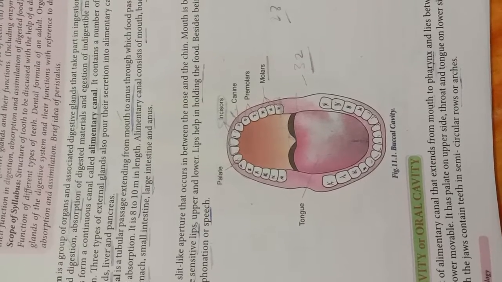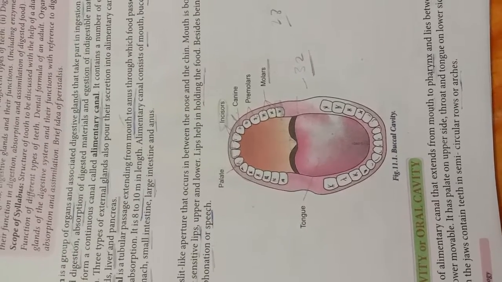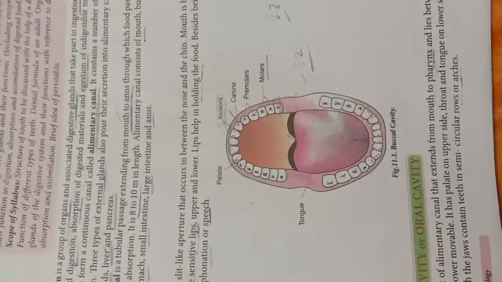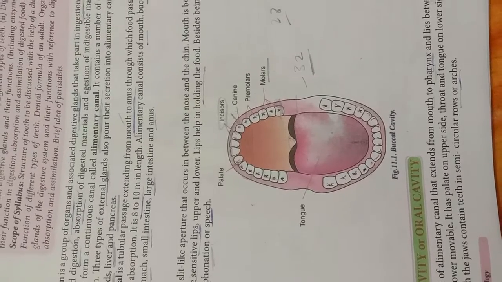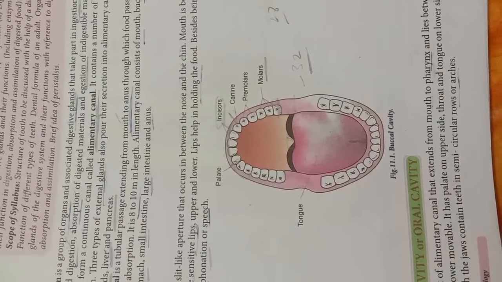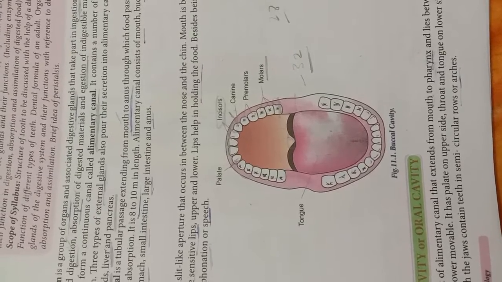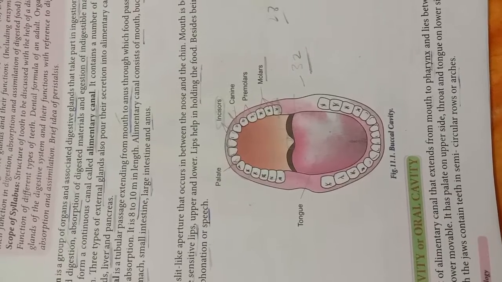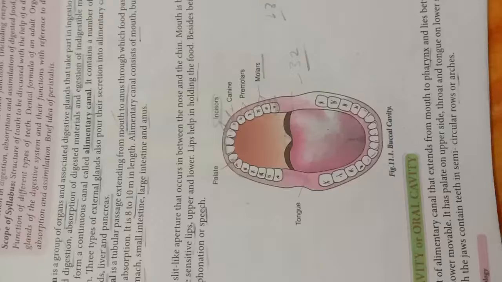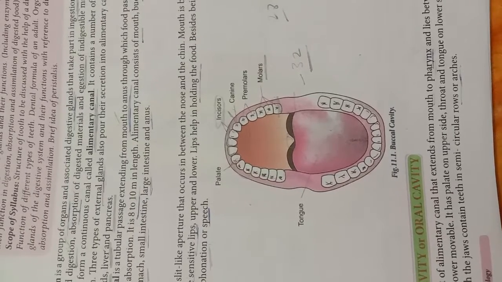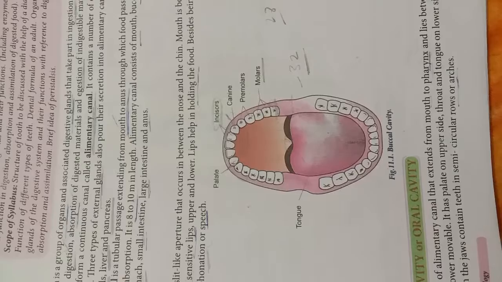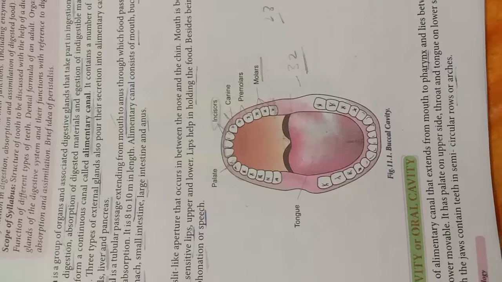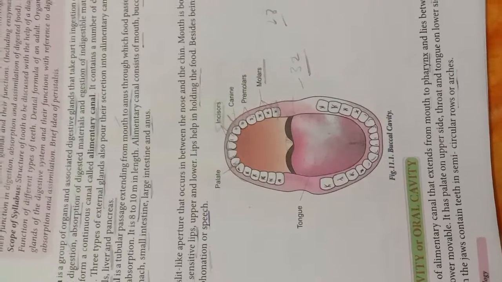After that, the food that we eat is put into the mouth, and then the salivary glands also work. The salivary glands secrete saliva into the mouth, and there are three pairs of salivary glands. They mix the saliva into the food, the teeth crush the food, and the tongue helps in the movement of food in the mouth. Then after the food is crushed, we swallow it. The tongue helps in the movement to swallow the food into the esophagus.